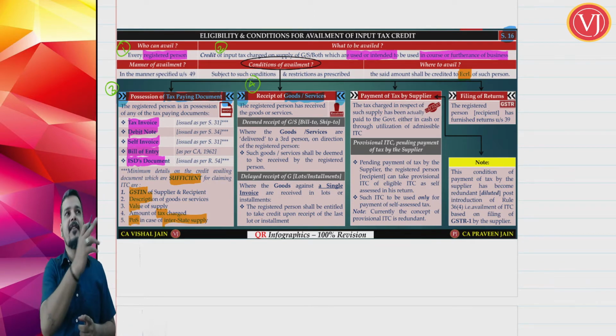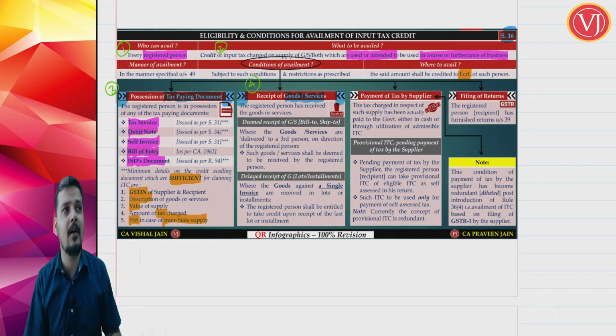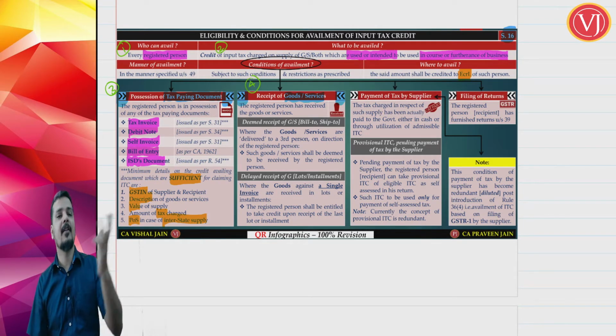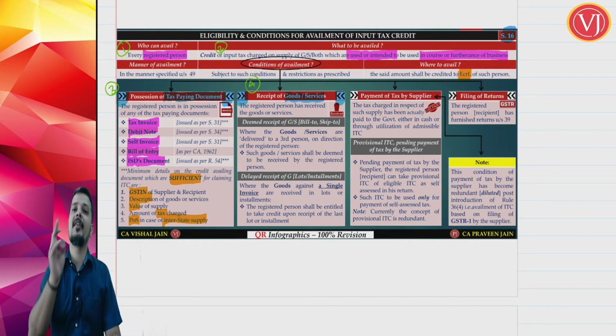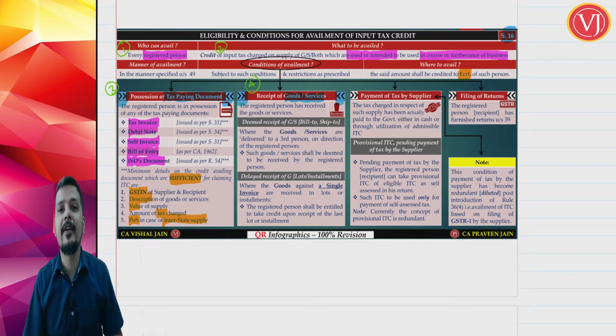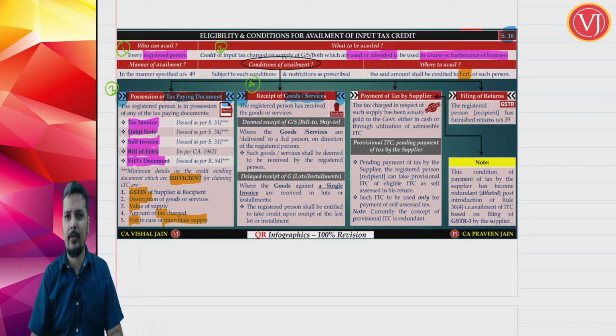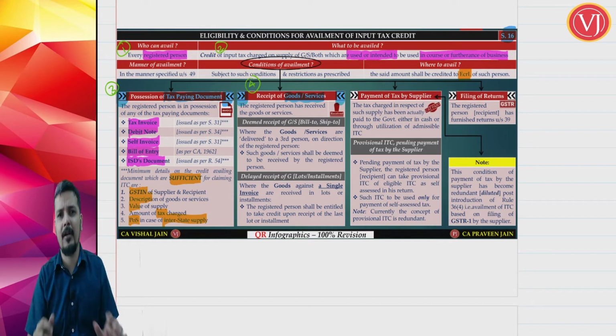Say I am asking my supplier to deliver the goods directly to my job worker or directly to my customer. I am in Mumbai, my supplier is in Delhi. I am asking my supplier in Delhi to deliver the goods in Kolkata. In Kolkata, there is some person, he may be my job worker or my customer, that is of no importance.